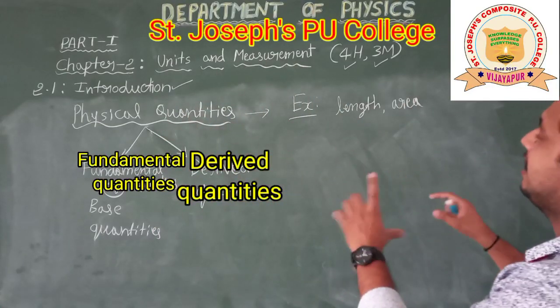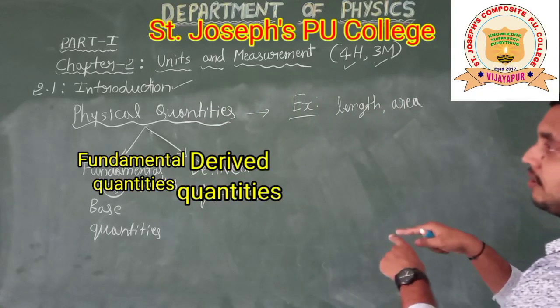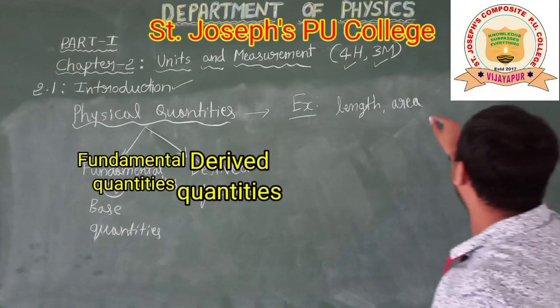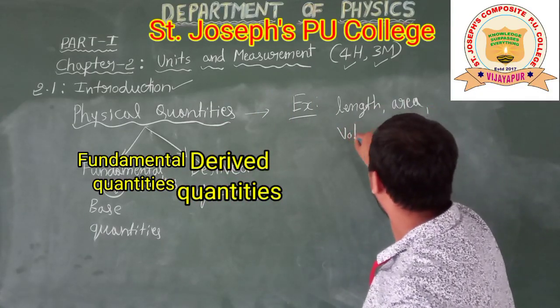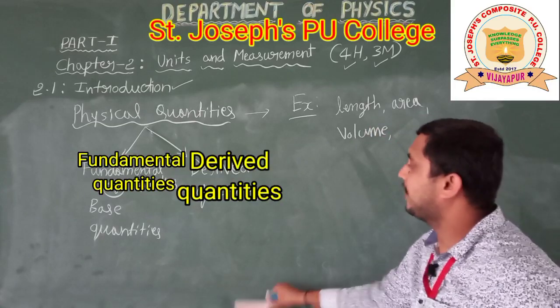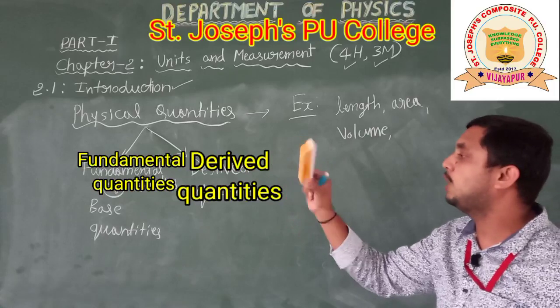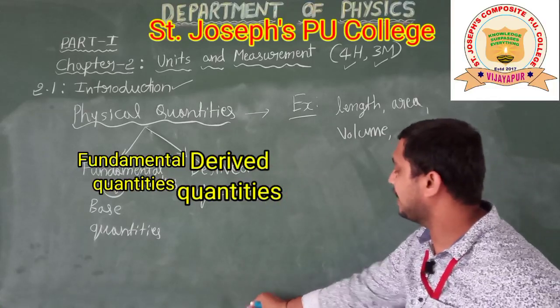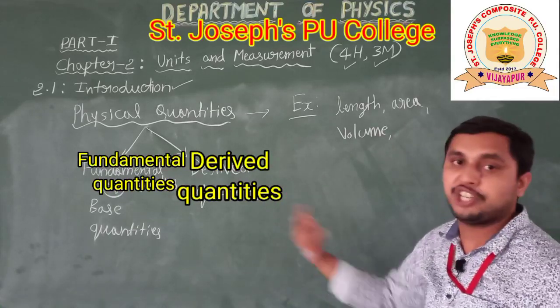And volume, for example the volume of this duster. It is a measurable quantity.